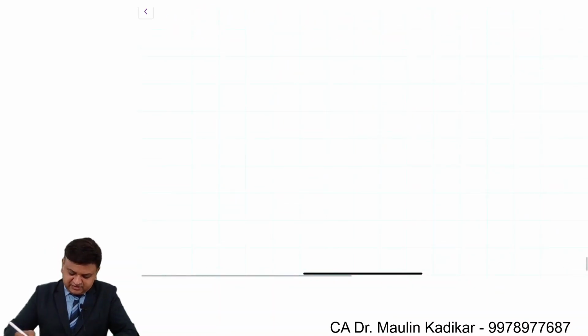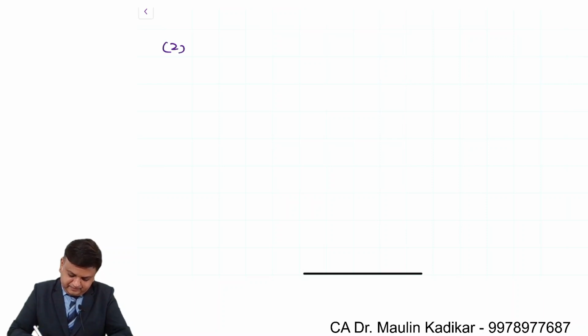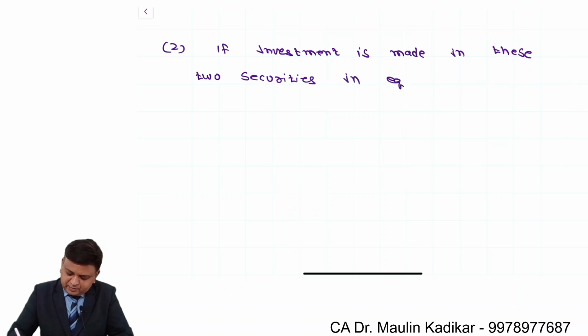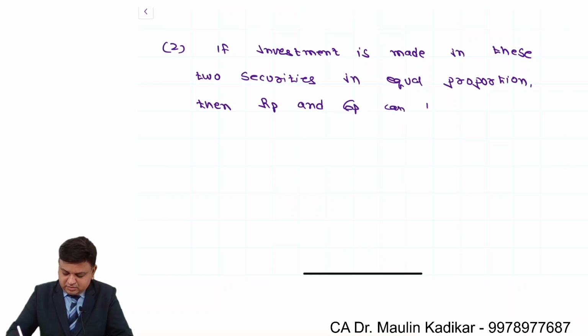So let us answer the question. Answer for the second part of the question. In that, write down, if investment is made in these two securities in equal proportion, comma, then RP return of the portfolio and sigma P standard deviation of portfolio can be found as under.